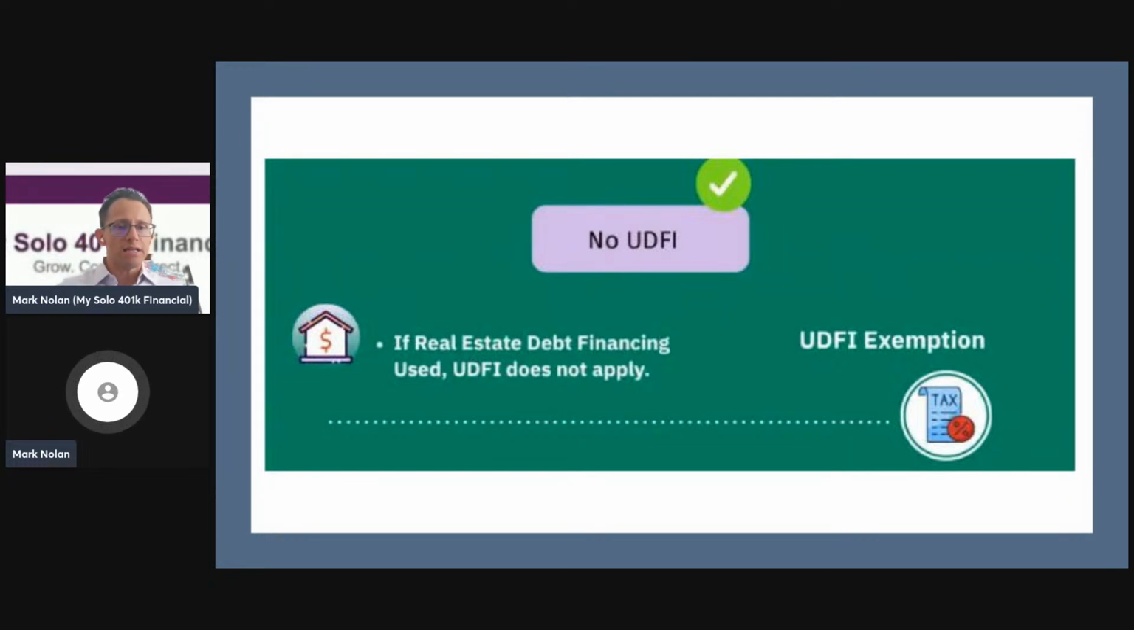Now, there's no unrelated debt-financed income tax when investing in real estate with a solo 401k where you use a non-recourse loan. So that's a big plus for those who like to invest their self-directed 401k in alternative investments like real estate, and that you can utilize debt financing without incurring an additional tax called unrelated debt-financed income tax that applies to IRAs, but not solo 401k plans when it utilizes a non-recourse loan for investing in real estate.